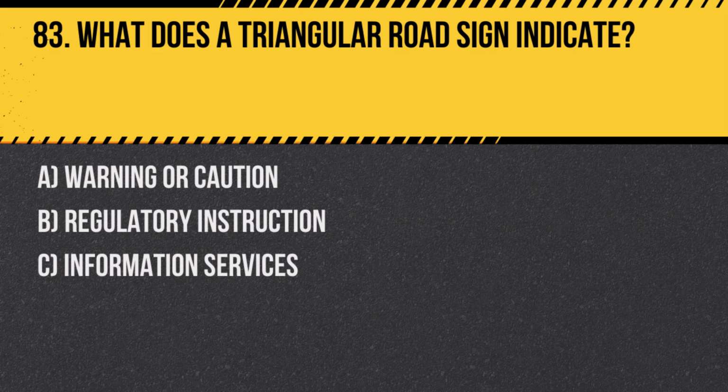Question 83. What does a triangular road sign indicate? A. Warning or caution. B. Regulatory instruction. C. Information services. Answer. A. Warning or caution. Triangular signs are used primarily to warn drivers about upcoming hazards or changes in road conditions.